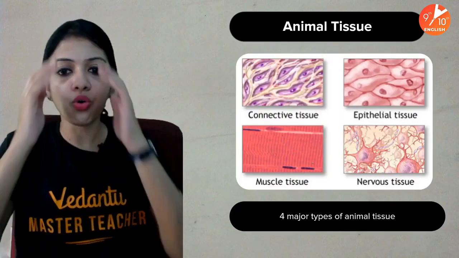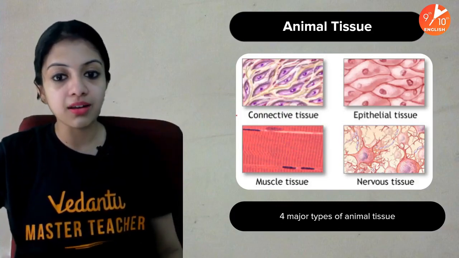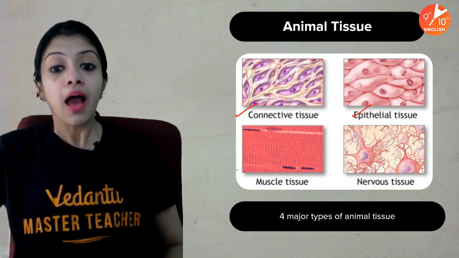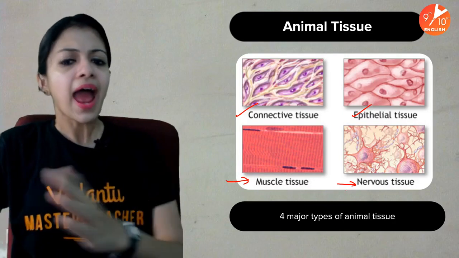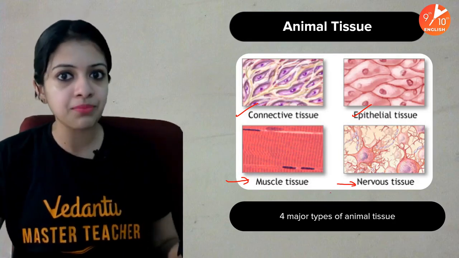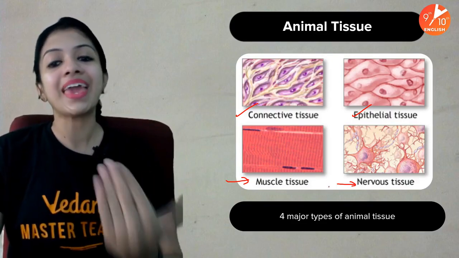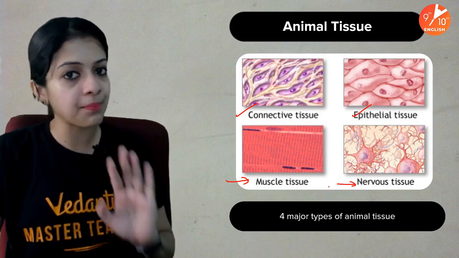Okay, so here we go. Animal tissue, as we have seen, has 4 major types: connective tissue and epithelial tissue, both of which we've discussed in the last class. Muscle tissue and nervous tissue are what we will be discussing today. I think they are pretty self-explanatory in the sense of where you would find them: in the muscles and your nerves. But we'll look at what makes them up, what is special about them, and what the types of them are, if at all.